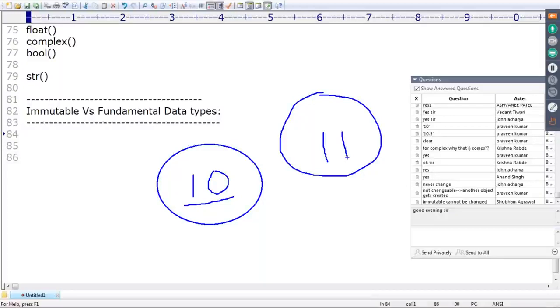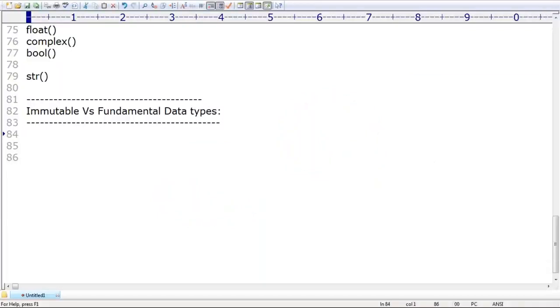Okay, sir. Now, why is the immutability concept required in Python? What is the advantage of that, sir? Very simple, just observe. I'm asking x is equal to 10. Listen very carefully, sir. Let me repeat, because there are some people who are not coming from a Java background. Can you please confirm how many people don't know about this word immutable, so that I will repeat once again with more clarity?